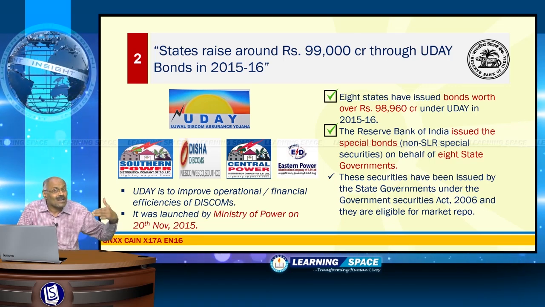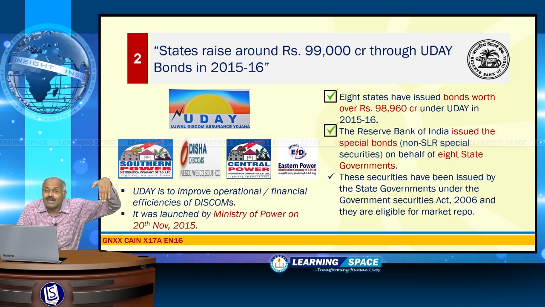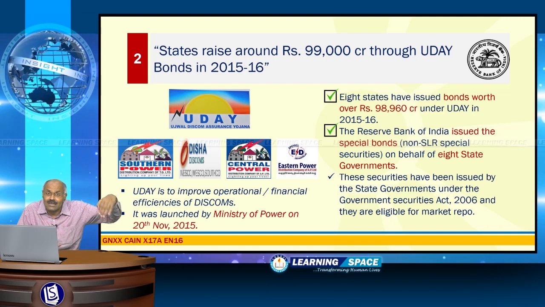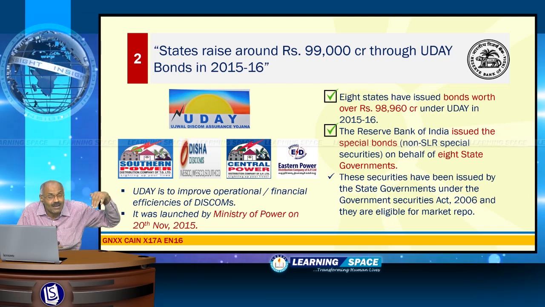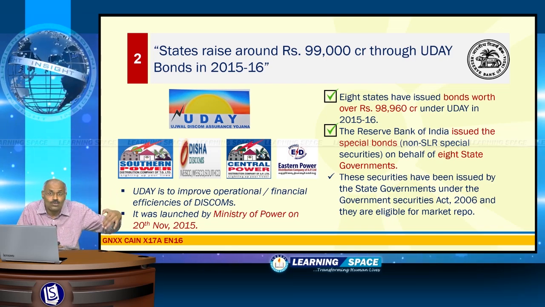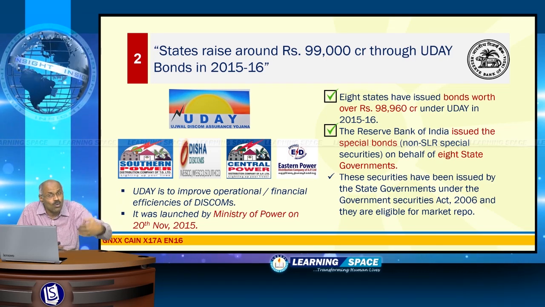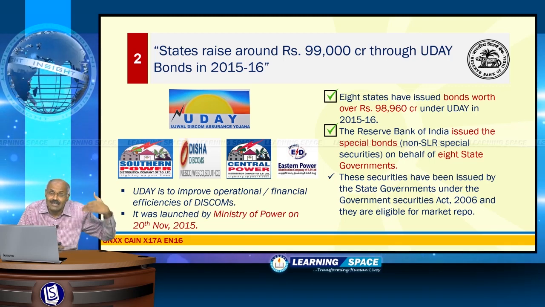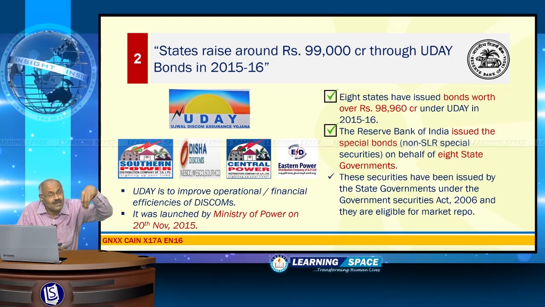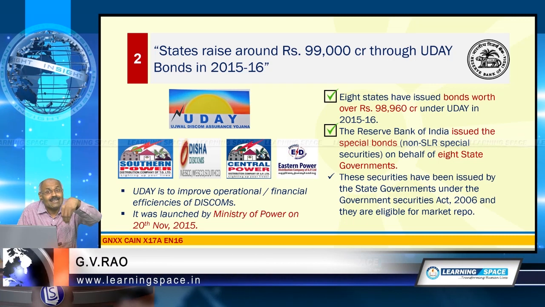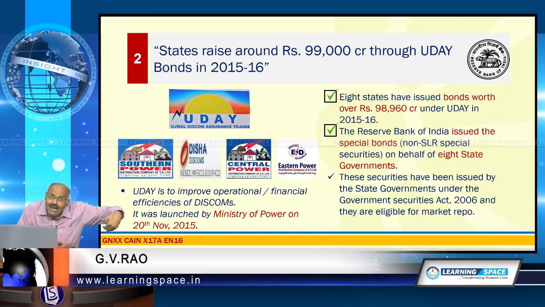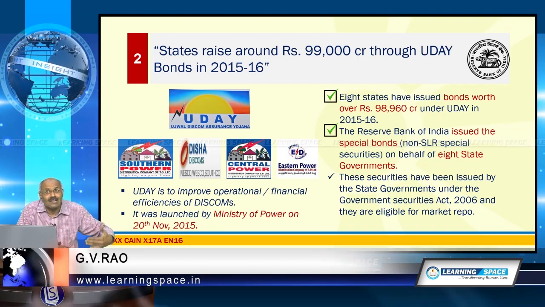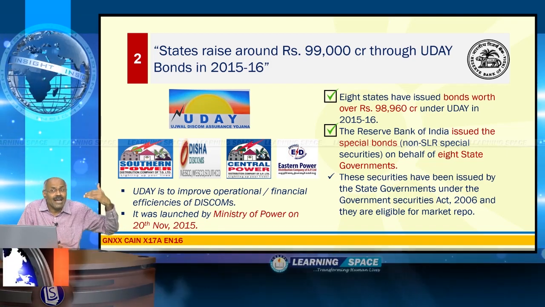That means they are not eligible for statutory liquidity ratio requirements. Statutory liquidity ratio requirements have to be met through either cash or gold or approved government securities. When the government of India issues treasury bills or dated securities, they are eligible as SLR securities, but these bonds are not eligible for SLR.